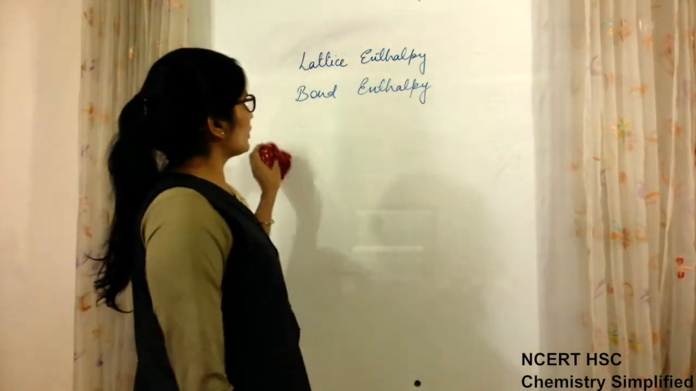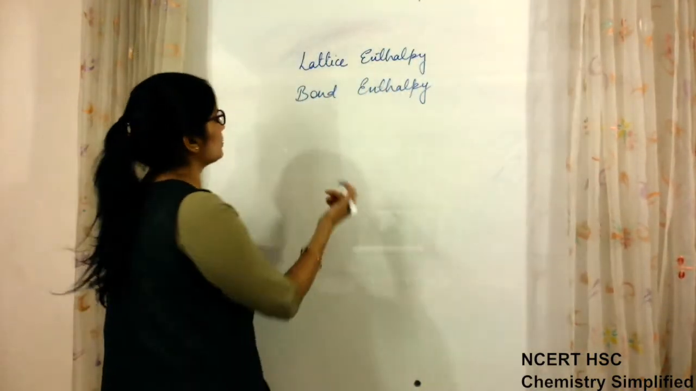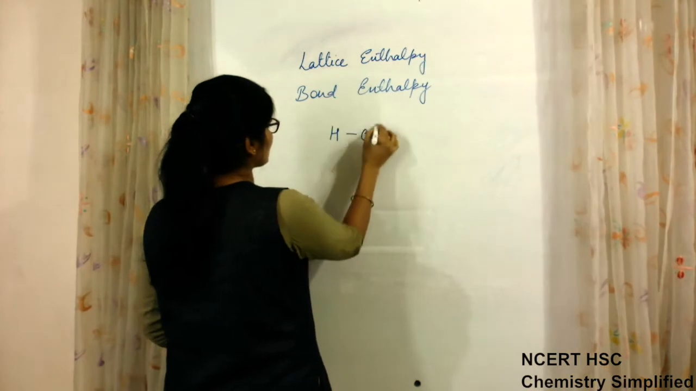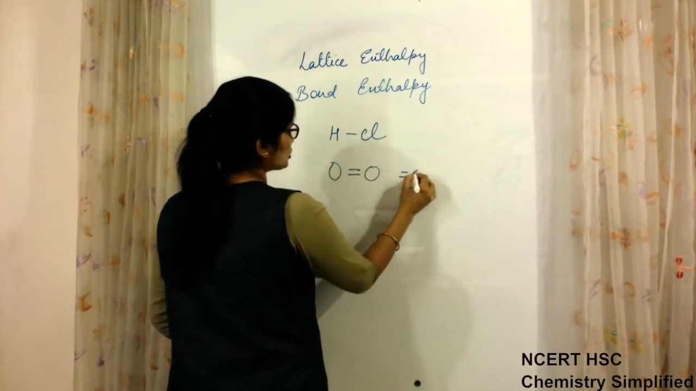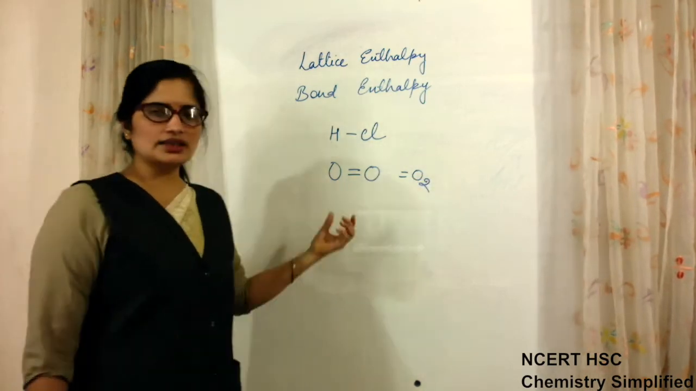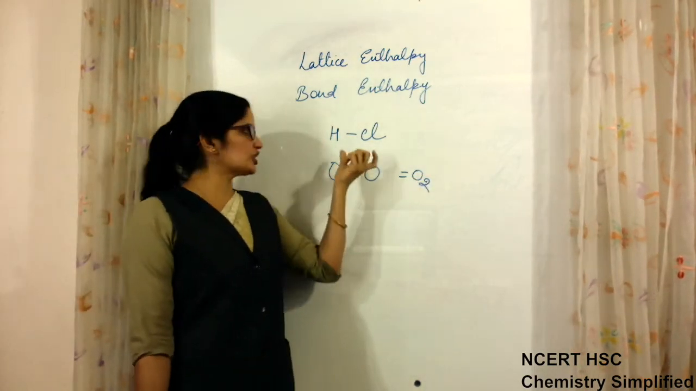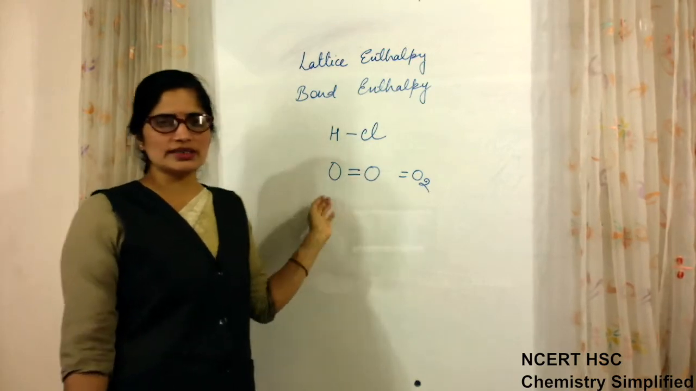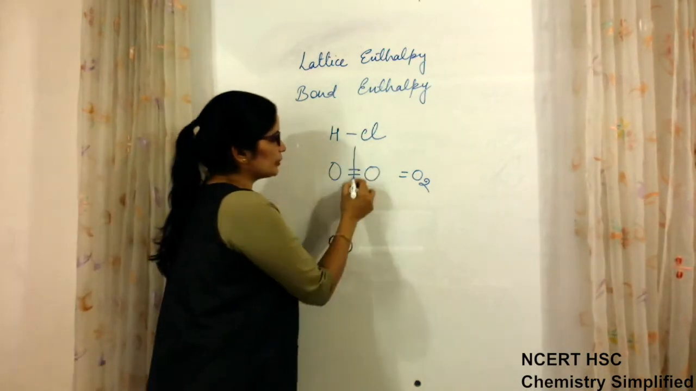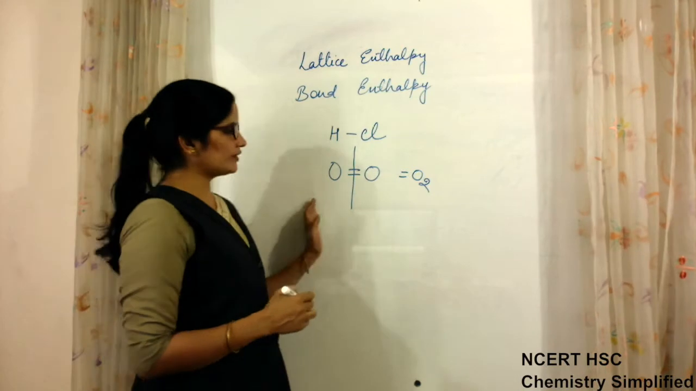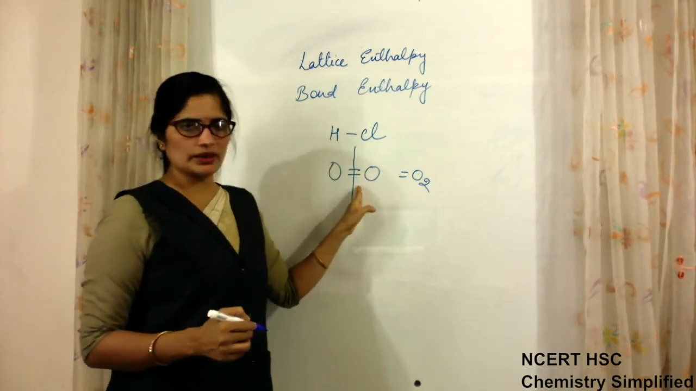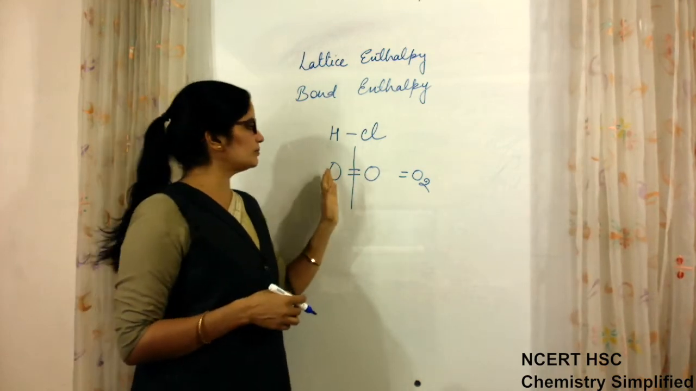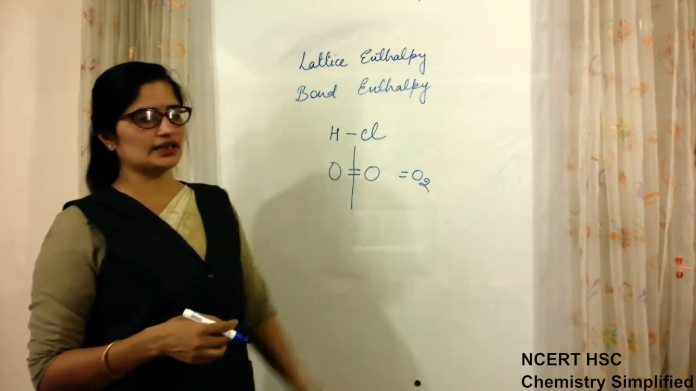So now if the particular molecule is made up of only 1 bond, for example if I see HCl, or O double bond O, or I write O2, so there are only 2 atoms which are joined together to form a molecule. So in such cases the bond will be broken only once. Whatever amount of energy is required to break the bond, may be single, may be double, but once only the bond will be dissociated between the combining atoms.